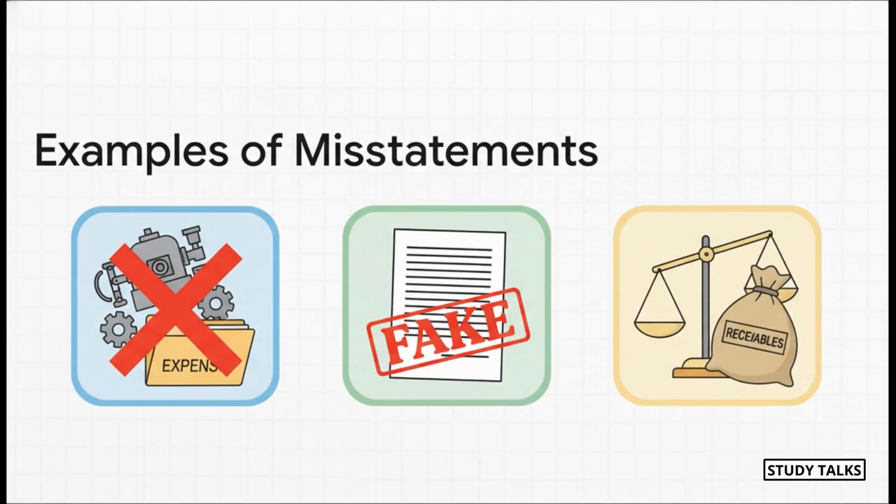So what does this kind of misstatement look like? Well, it could be a simple mistake, like booking a new piece of machinery as an expense instead of an asset, or it could be something much more sinister, like deliberately creating fake invoices to lower the company's profit. Or maybe it's just laziness, like not writing off debts from customers you know are never going to pay. All of these are problems that originate within the company.